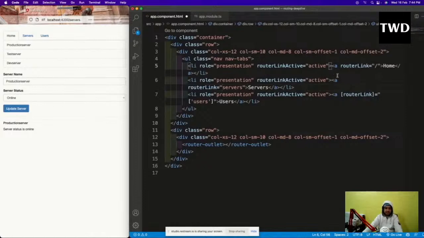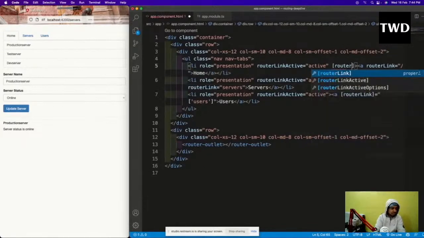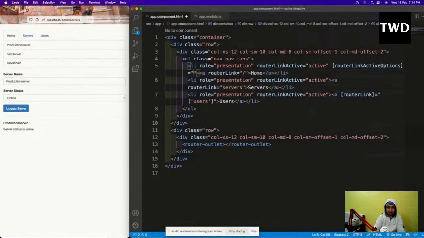I'll come here and I'll do router link active, options equal to exact true. Exact is true. Save it.